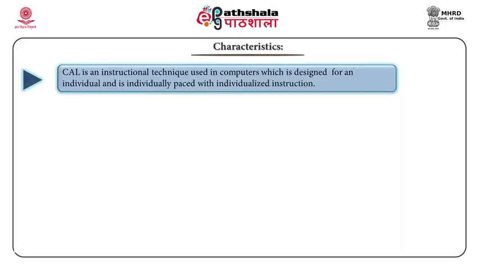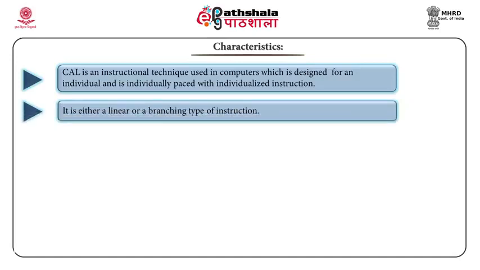We shall discuss the characteristics of CAI. CAI is an instructional technique used in computers which follows individually paced and individualized instruction. So, here with the help of CAI, a learner can go ahead at his own pace. He gets individualized instruction from the computer. It's on a one-to-one basis. It's linear or branching type of instruction.